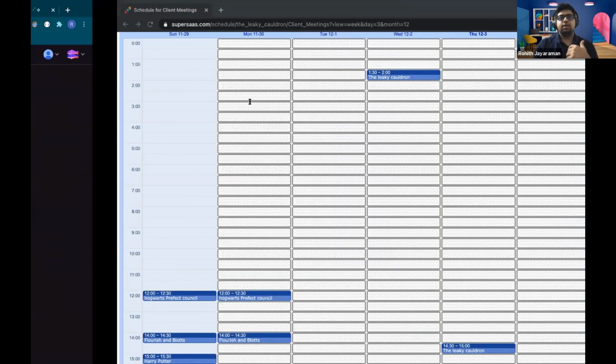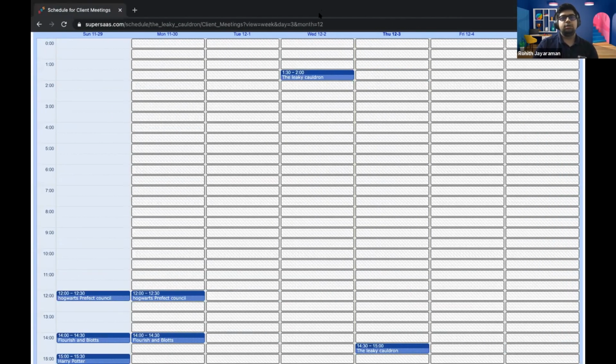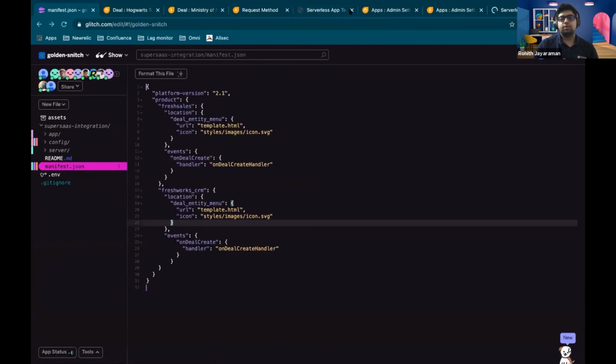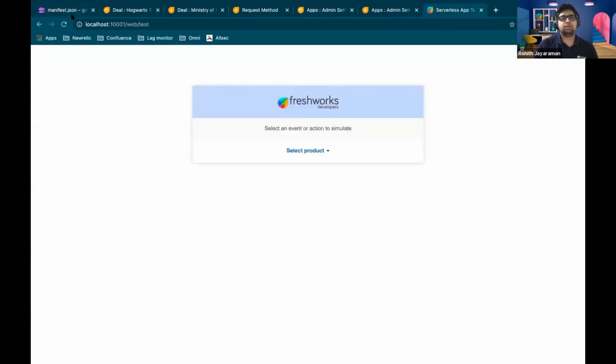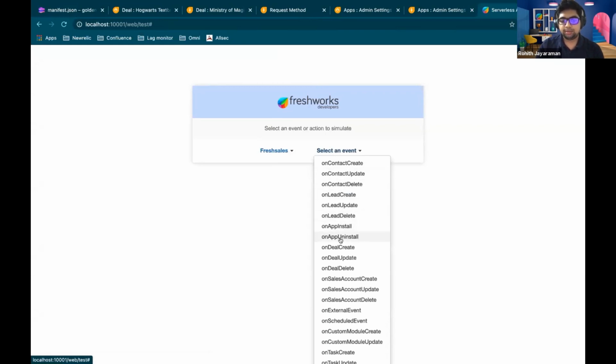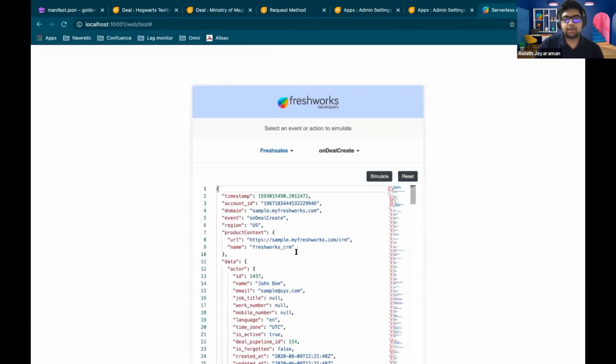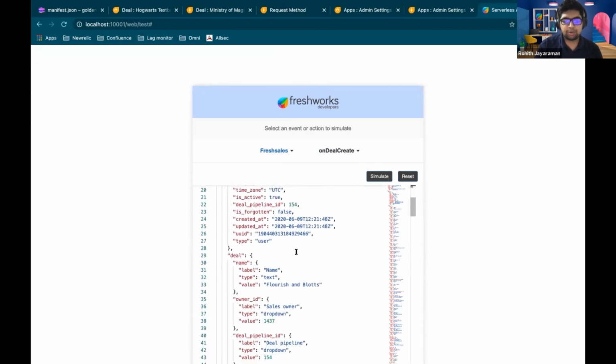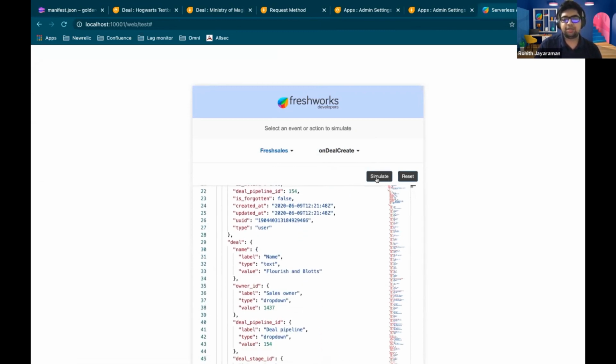So let me just try it maybe one last time. Yeah. So I have the products here. I'm going to say Fresh Sales, and then I can choose an event on deal create, and it's going to have whatever payload I need. And so my custom fields and everything is present. And if I simulate this, then it's going to basically create an event inside the product over there, or rather inside SuperSaaS.